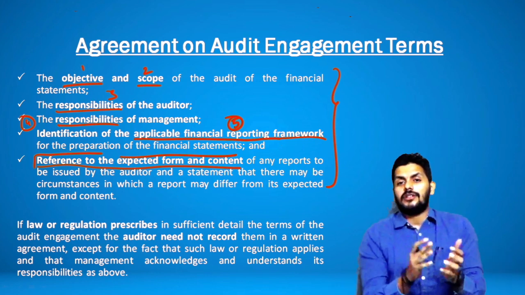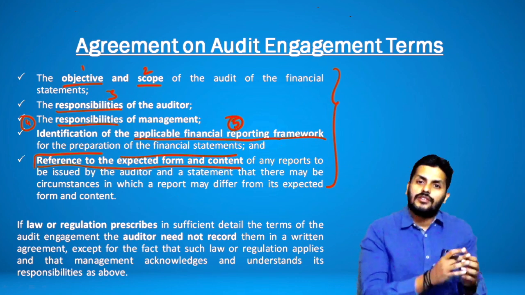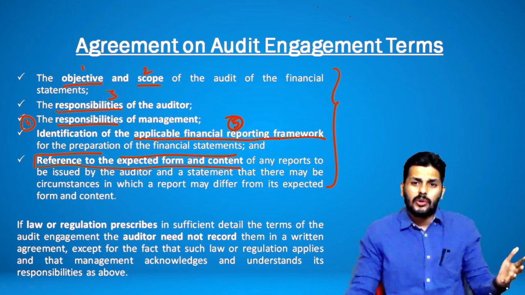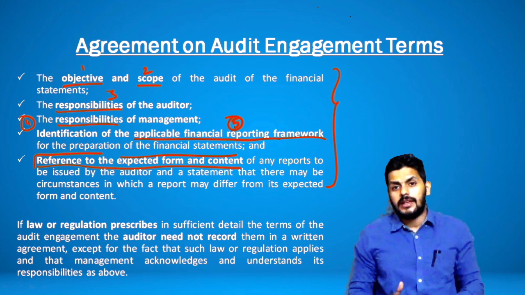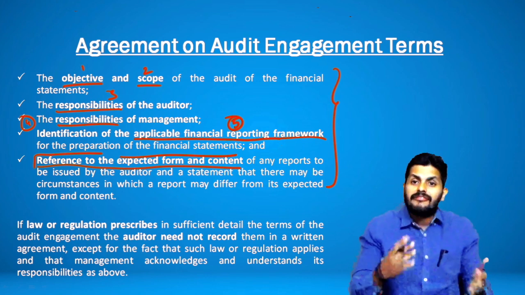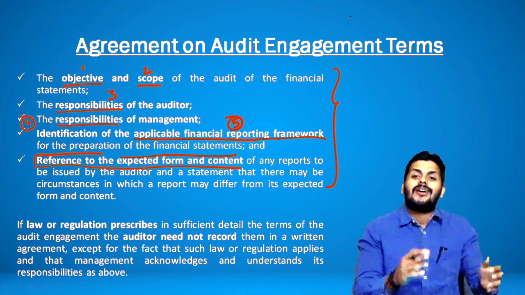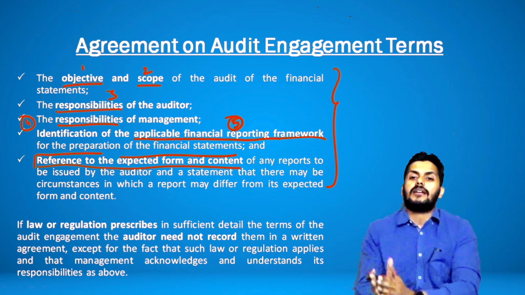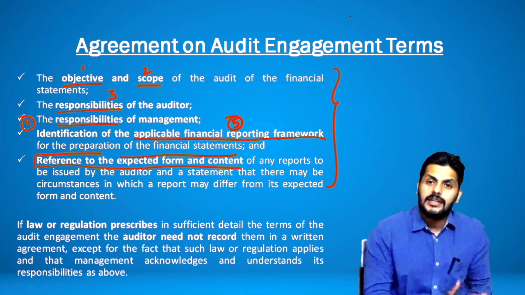when the law or regulation does not prescribe all this. Now, if a law or regulation has clearly defined all these 6 points, point number 1, you anyway can't overrule that. Point number 2, what is the fun in seeing the law and writing the same thing again in the engagement letter? So just state the fact that such law or regulation is applicable. Instead of writing down all these points, audit shall be conducted as per so and so act. Be it audit will be conducted as per Banking Regulation Act, audit will be conducted as per Companies Act, because anyway the provisions are already told there.